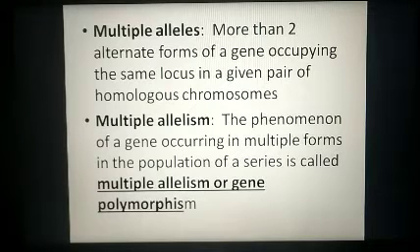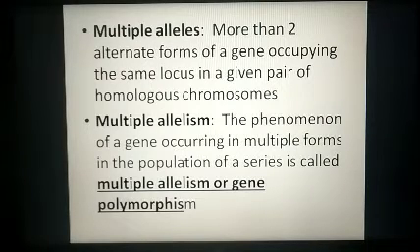Remember the video 2. So in a homologous pair of chromosomes, you remember what is locus. Locus is the location of the genes. Here there can be one gene, and one more form of the gene is called the allele. That is, an alternate form of a gene is called the allele.